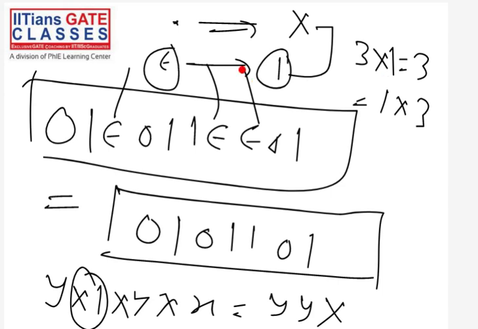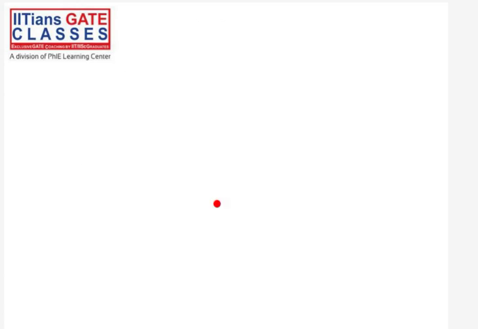But these kinds of terms, like identity element, I do not want to use, because we have already discussed all these things in the discrete mathematics lectures. There you can refer. Right now I do not require this, and that's why I do not want to go into it, because we will not require it. Anyway, this is the complete concatenation operation we have seen.